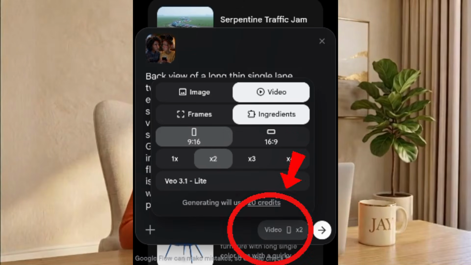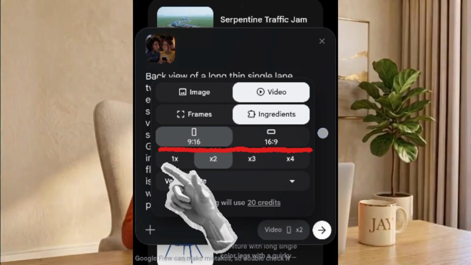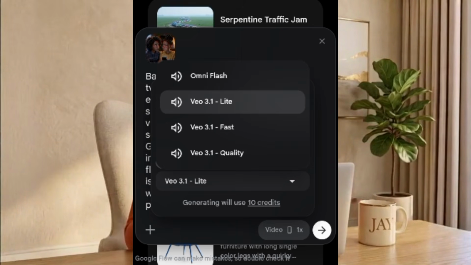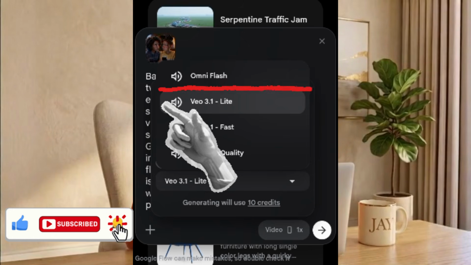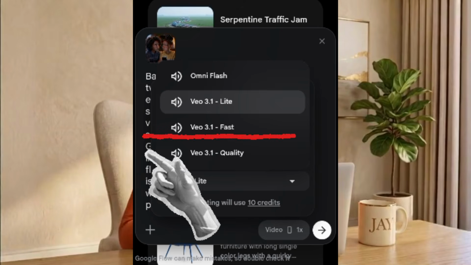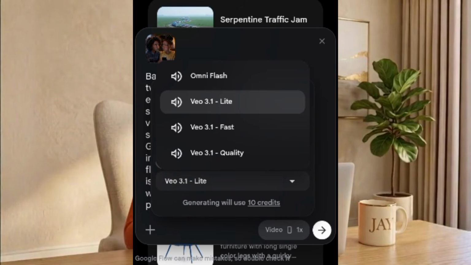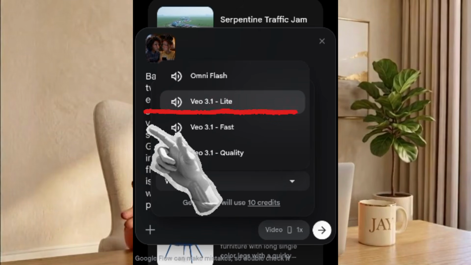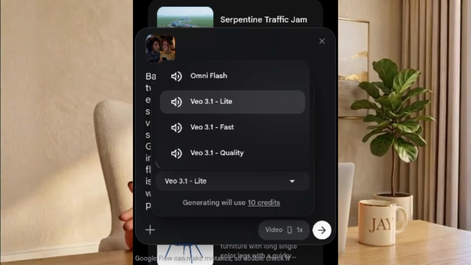Click the video settings icon, choose the aspect ratio that matches your image, then select how many videos you want to generate. At the time of recording, Google Flow provides 50 free credits daily. Depending on the model you choose, that can be enough for multiple video generations. For example, OmniFlash uses 25 credits per video, VO 3.1 Fast uses 20 credits, VO 3.1 Quality uses 100 credits, and VO 3.1 Lite only uses 10 credits.